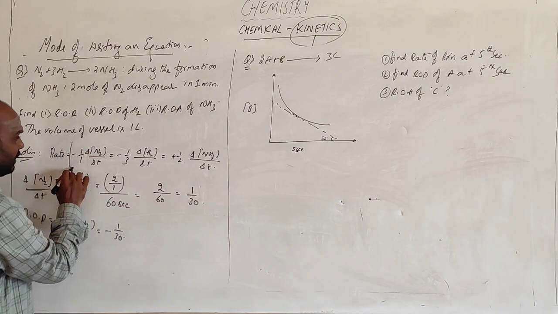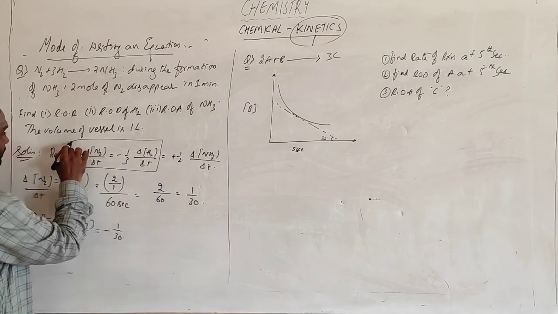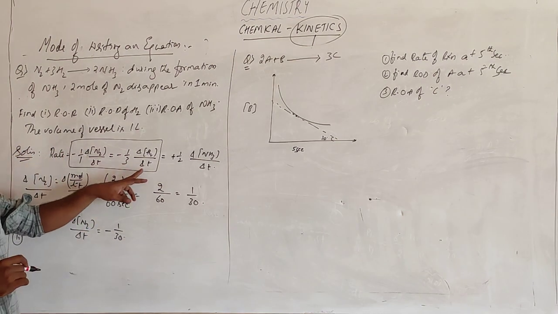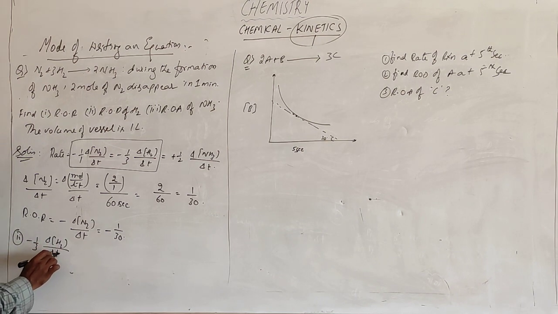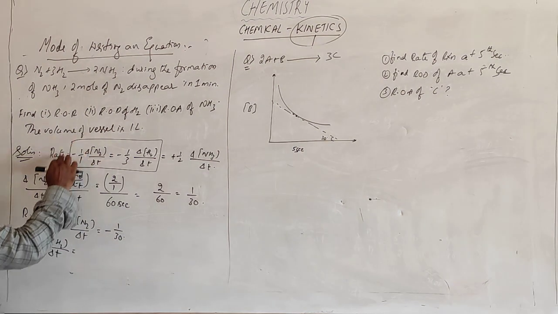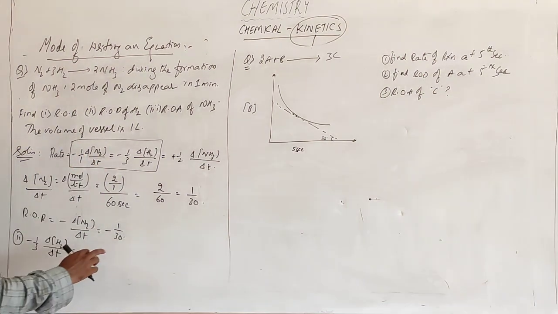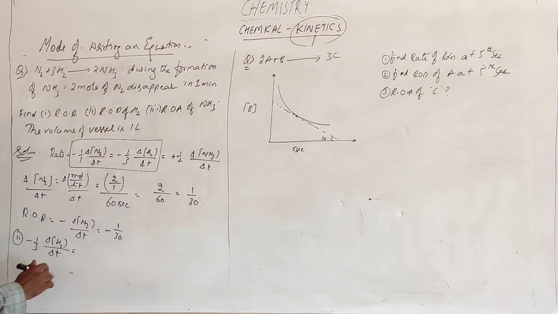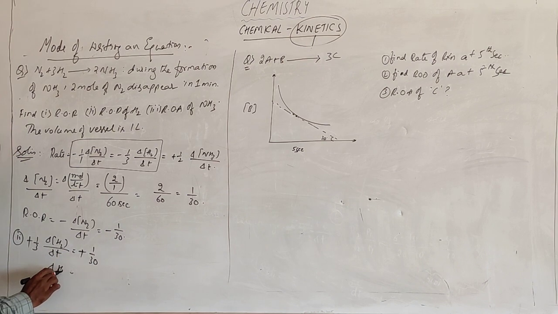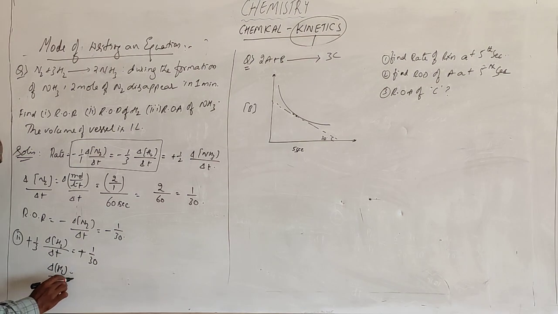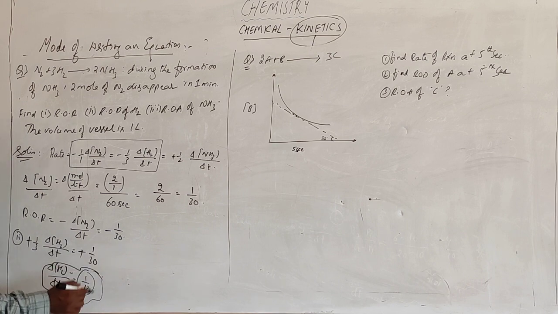See, if you compare these two, minus 1 by 3 change in concentration of H2 by change in time is equal to this one. And this one, you know the value is minus 1 by 30. This will be cancelled. So change in concentration of H2 with respect to change in time will be equal to 1 by 10. So this is the answer.